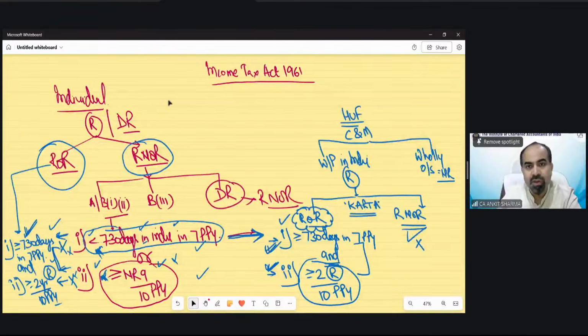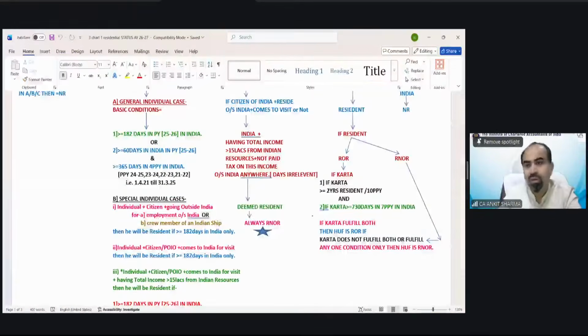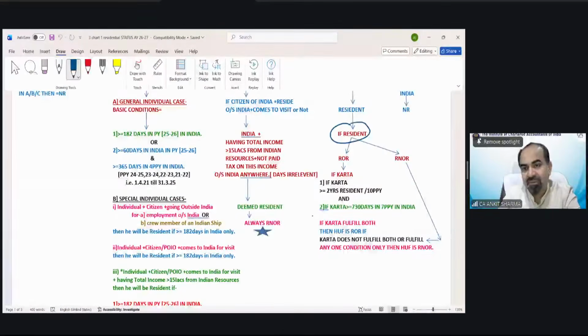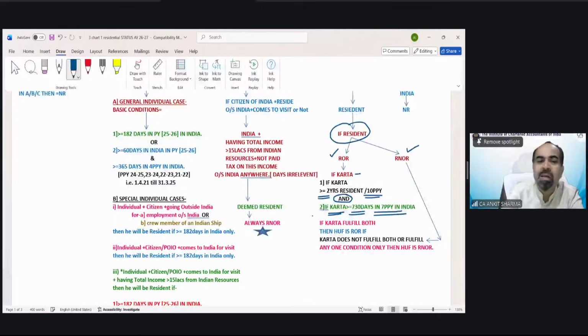Let me show you with the help of the diagram. This diagram, I believe you must have gone through. So if HUF becomes resident, then either it would be ROR or RNOR. If Karta is more than or equal to 2 years resident out of 10 preceding previous years and more than or equal to 730 days in 7 preceding previous years, both conditions should be fulfilled, students.